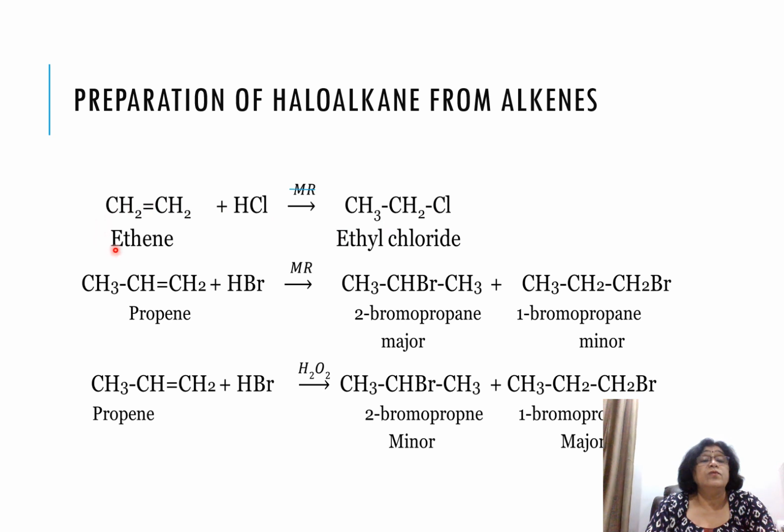Clear? So when ethene is reacted with HCl, what is formed? Ethyl chloride. When propene is reacted with HBr, what happens? Markovnikov's rule is followed, and the negative group goes to the carbon having less number of hydrogen atoms across the double bond. So the chance of formation of 2-bromopropane is more because the isopropyl cation formed in the electrophilic addition mechanism that we saw is more stable. Then when propene is reacted in the presence of peroxide, the negative group goes to the carbon having more number of hydrogen atoms. So there are minor and major products. Which will be major? In this case 1-bromopropane will be major.